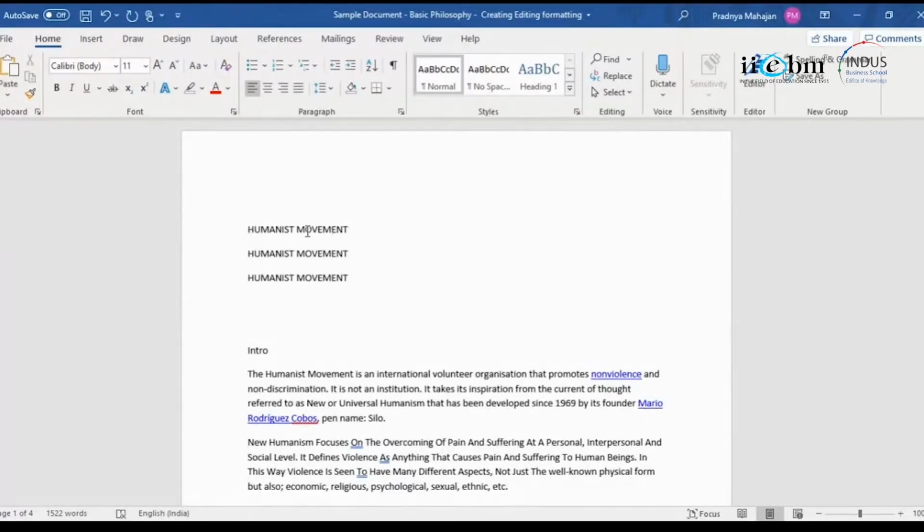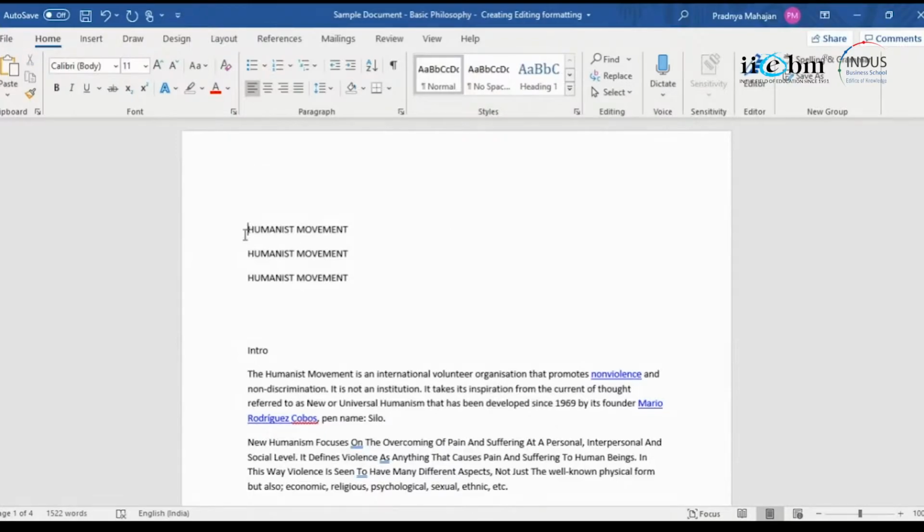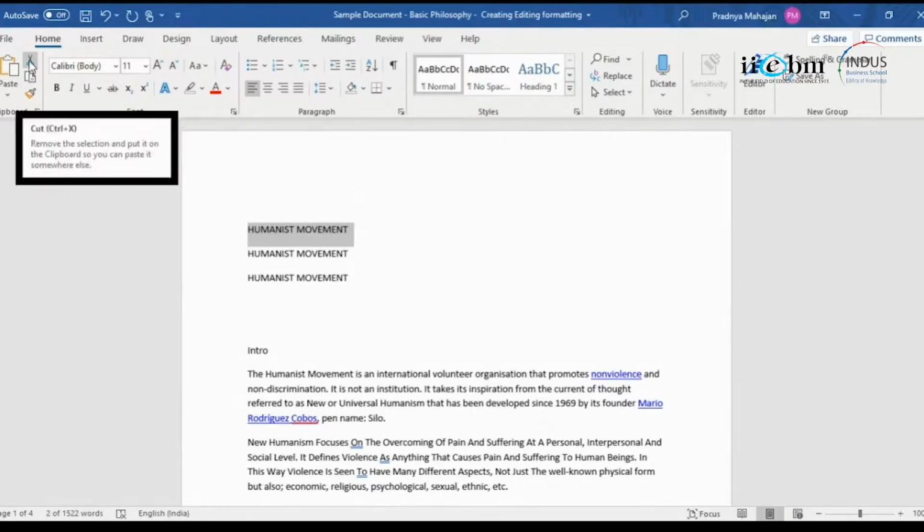Now, how does cut paste work? If you want to select everything, you just double click that word and it will be selected. Or you drag the mouse over with the help of your left mouse button. And then you say cut. Can you see the scissor here? You can use this or you can say Control X.